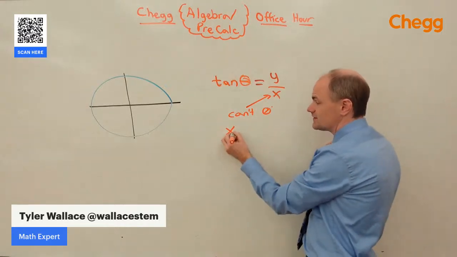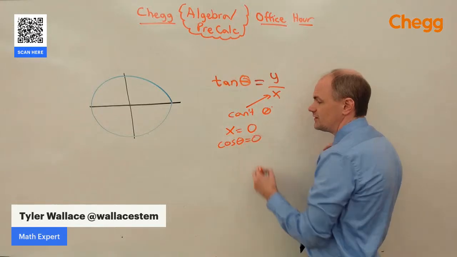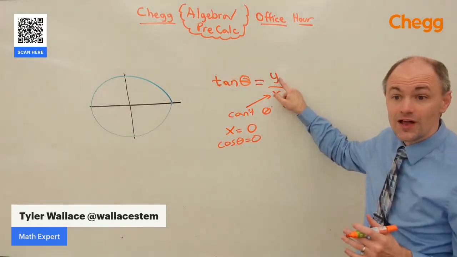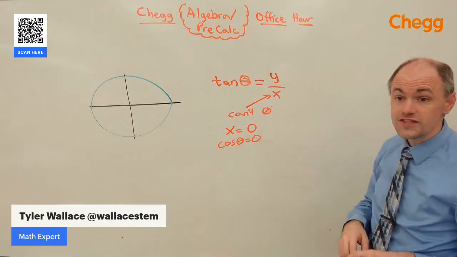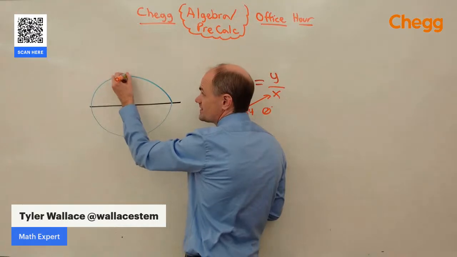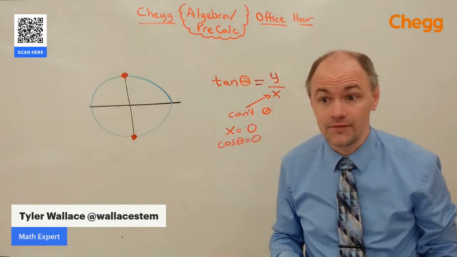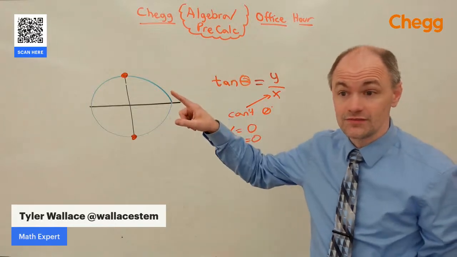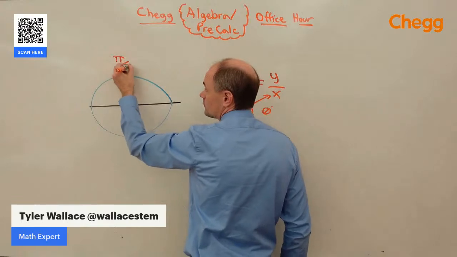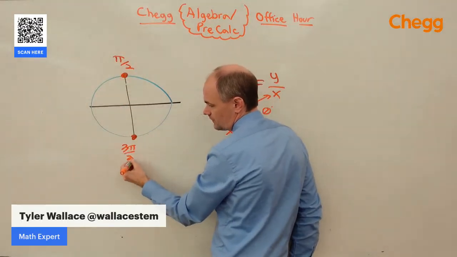So whenever x is equal to 0, or whenever cosine of our angle is equal to 0, that's when the tangent suddenly becomes undefined. It doesn't really matter what y is, but when the x or the cosine is 0, then we end up with an undefined tangent. Well, x is 0 on the unit circle, up there and down there. Up there is our pi over 2 point. Down there is 3 pi over 2.